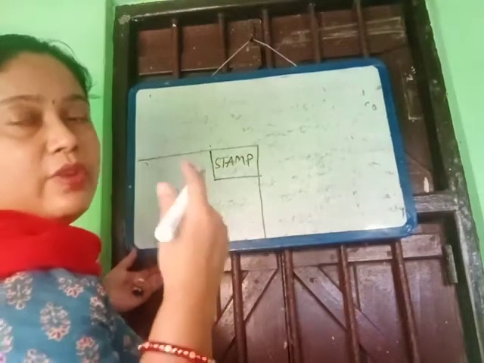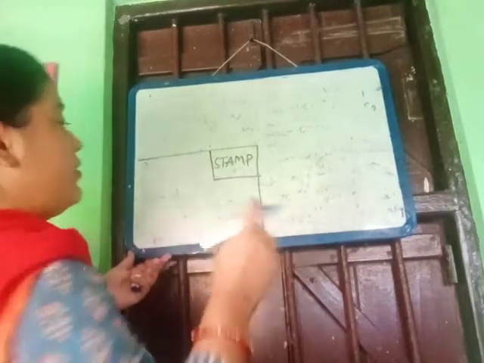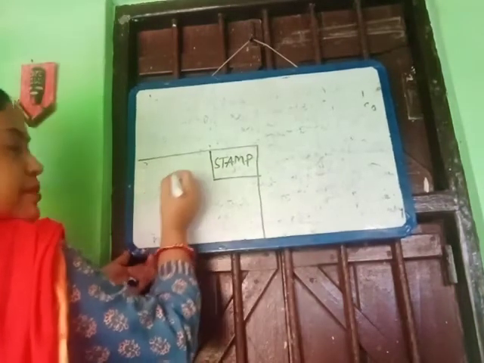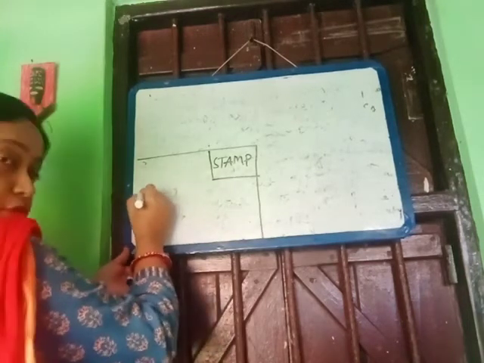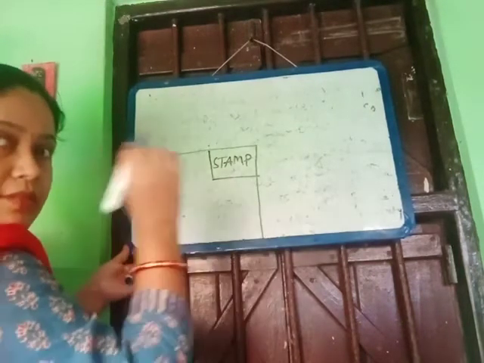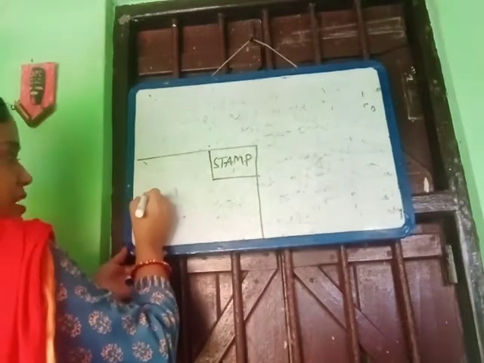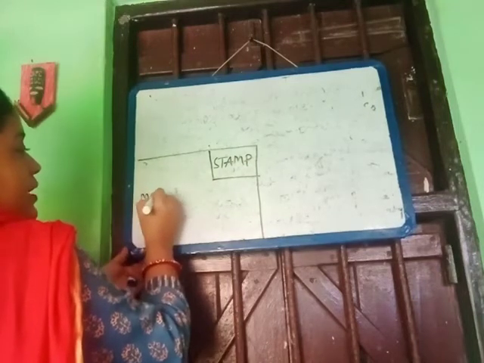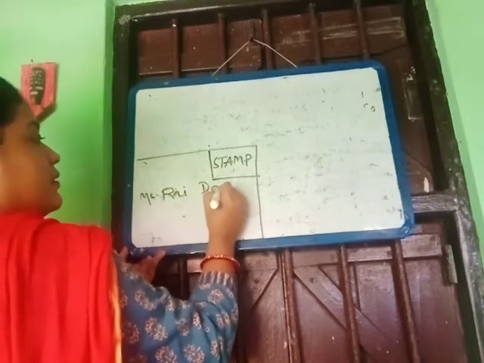Then as you are writing this letter to your friend who is a minor, you will write his or her father or mother's name. Suppose I am writing my friend's mother's name. First, whom you are writing the letter to, his or her name should be there. So friend's name will be there. So you write Miss Rai Das.